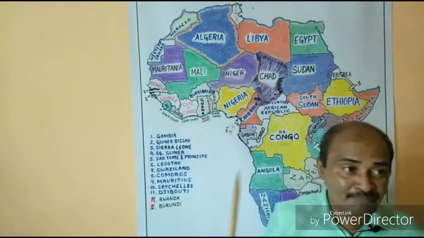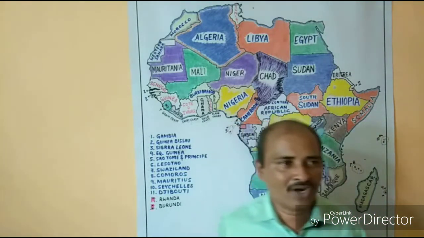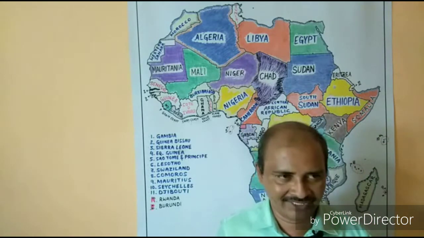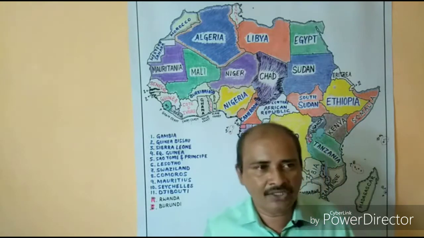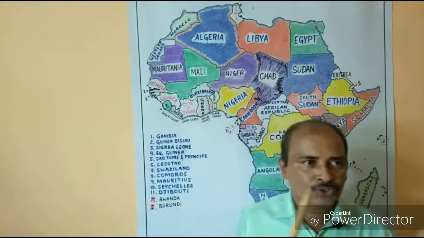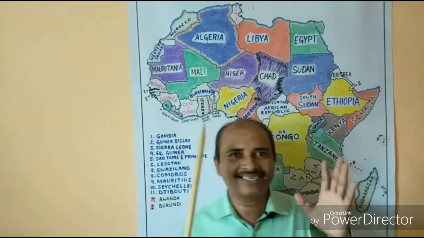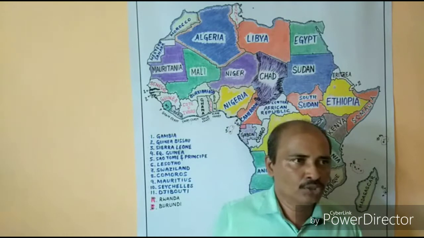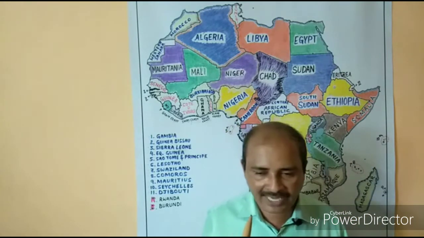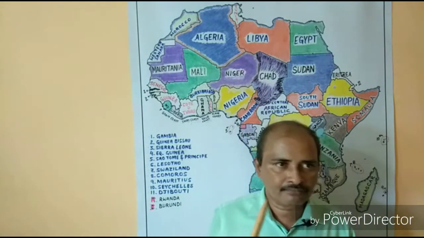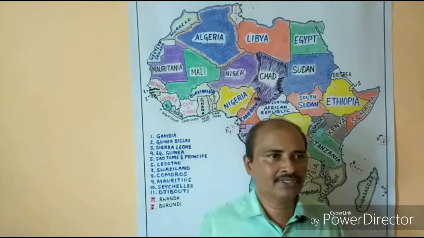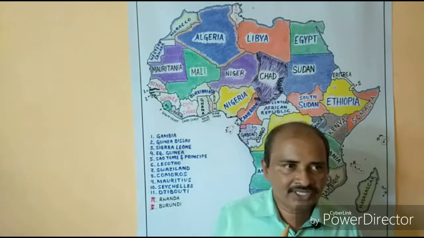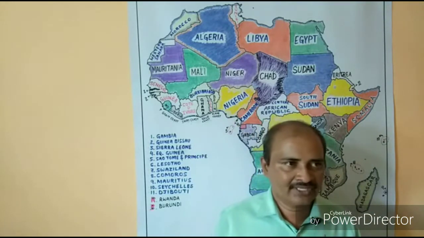We have Pretoria, Cape Town, and Bloemfontein. Benin has Porto Novo, the official capital, and Cotonou is the judiciary capital. Burundi has Gitega as the official capital, whereas Bujumbura is the executive capital. Cote d'Ivoire has Yamoussoukro as official, and Abidjan de facto.